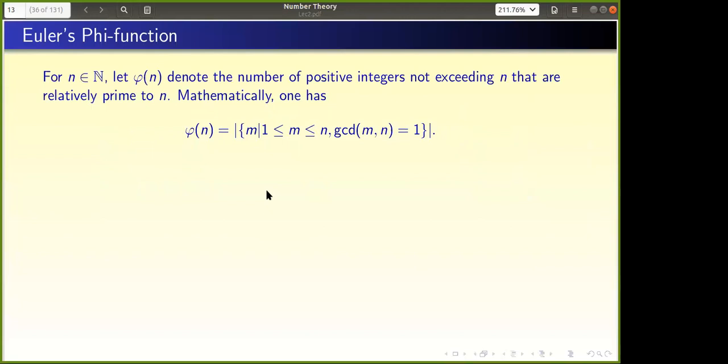The Euler phi function. Yeah, so what is it? Okay, even then, I'll give 1 minute. So take a break, 1 minute.